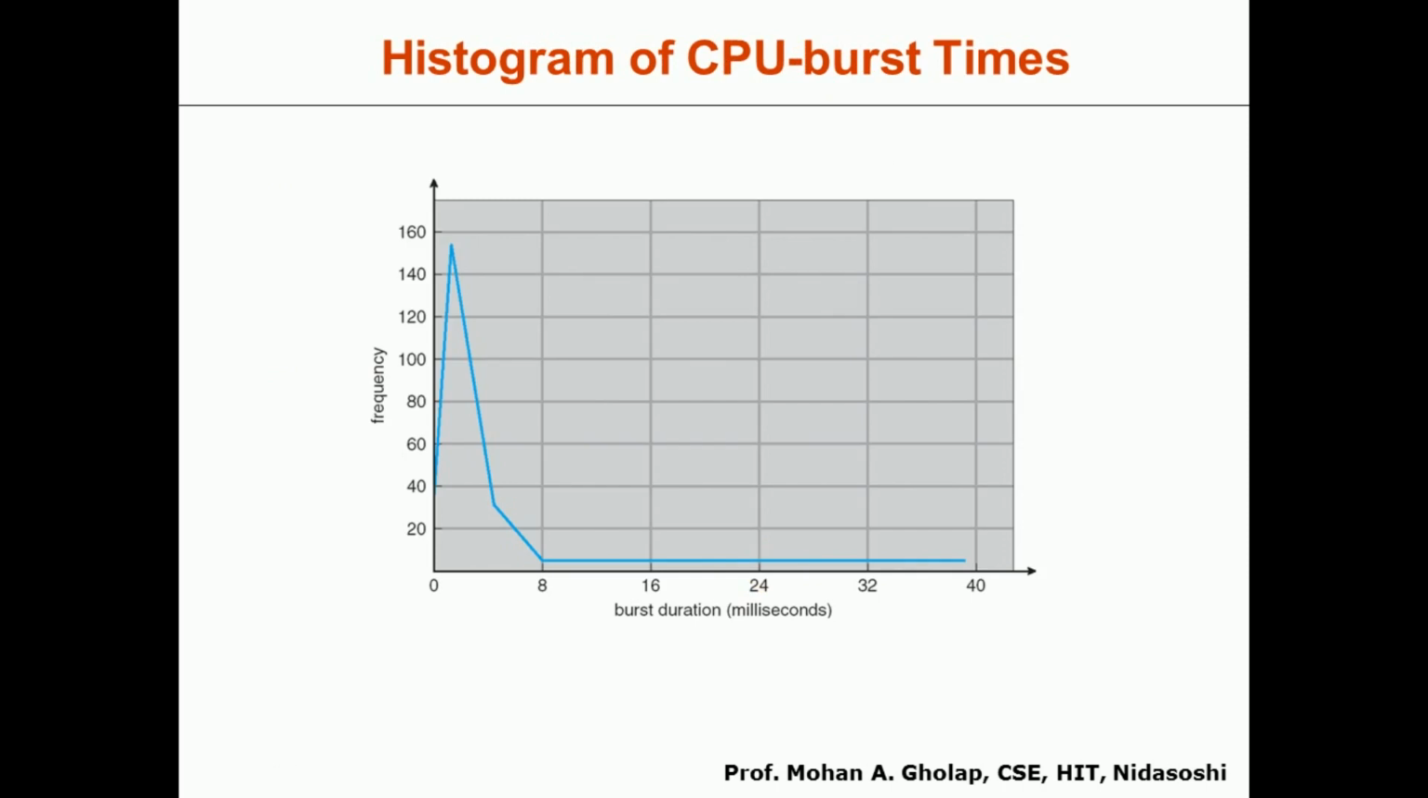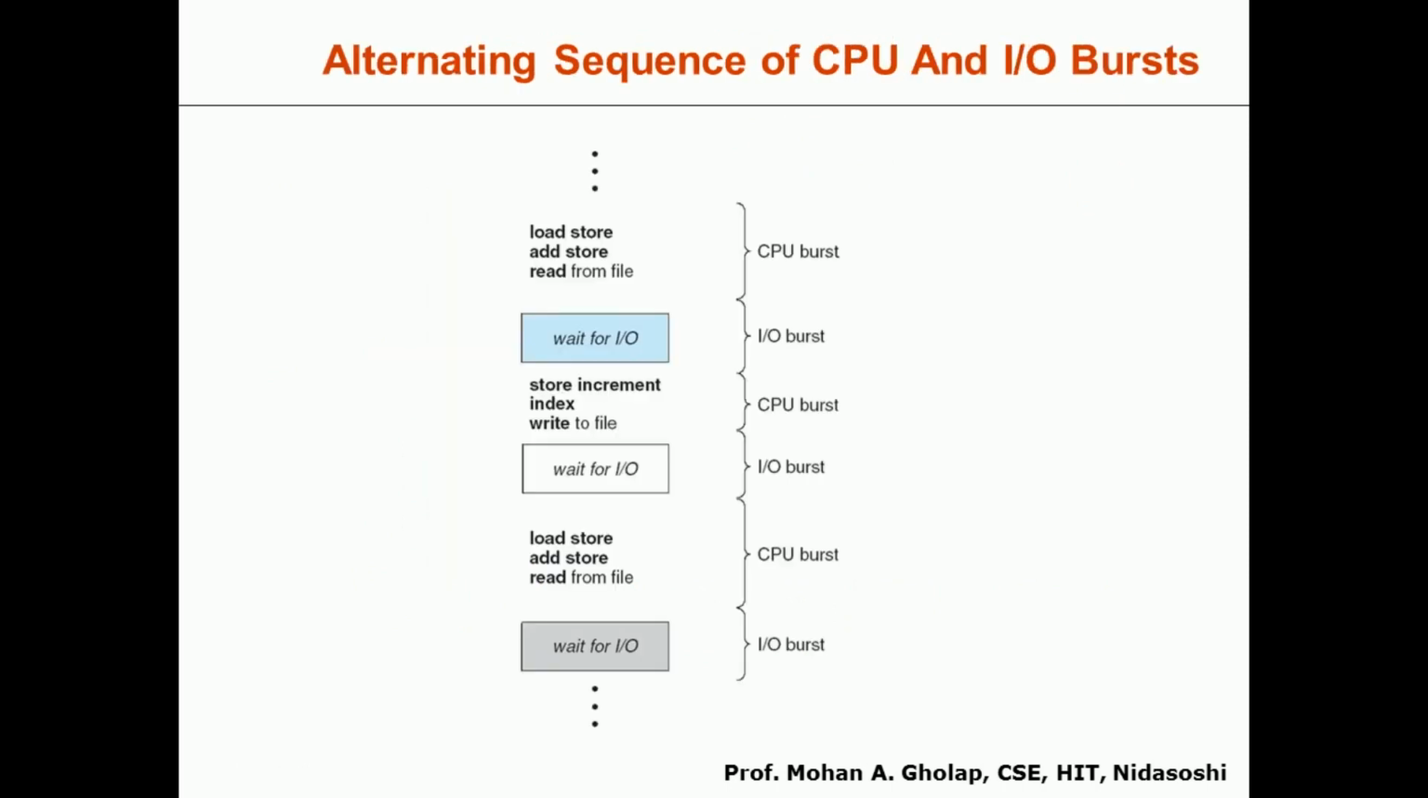Here we have a graph that shows how the CPU burst time varies. On the x-axis we have the burst duration in milliseconds. On the y-axis we have the frequency. It depends on what task the operating system is performing. This figure shows how your process will go through the sequence of CPU burst and IO burst. So it is very clear.